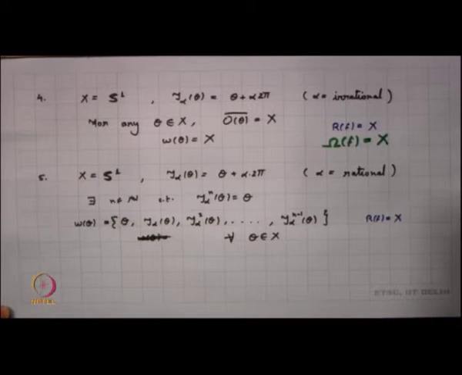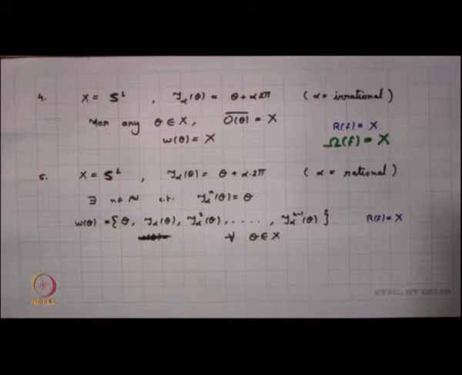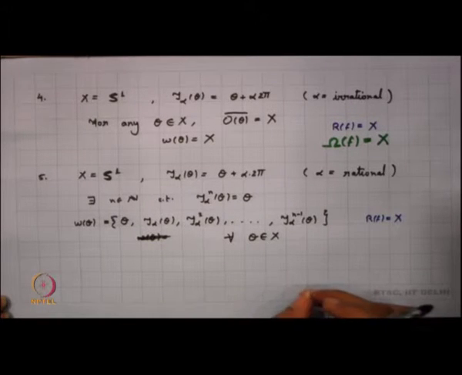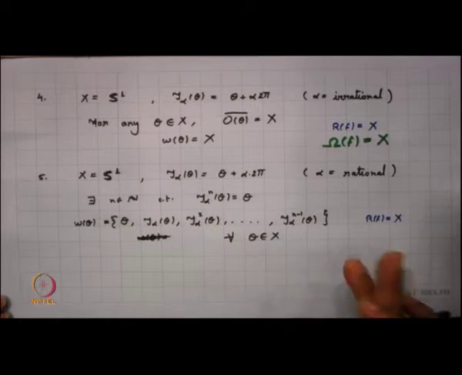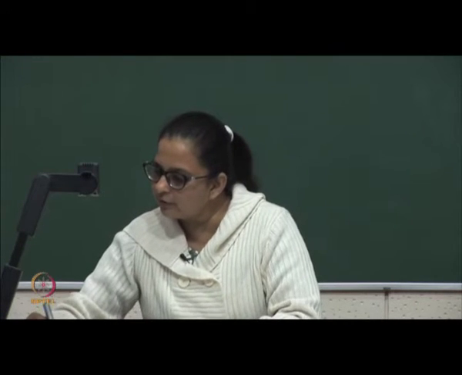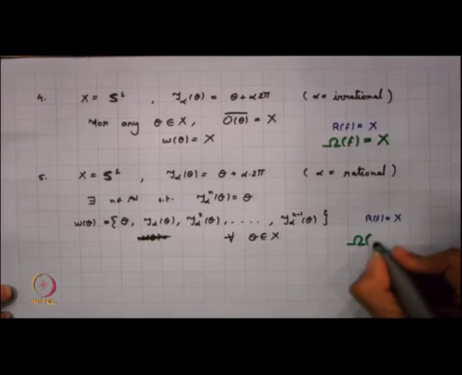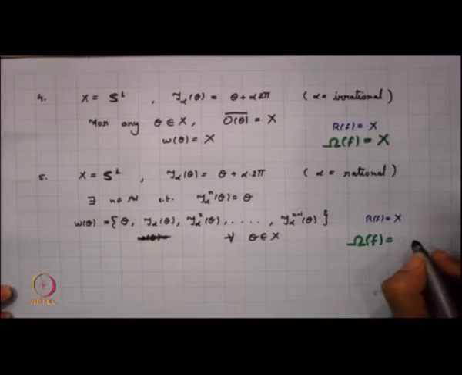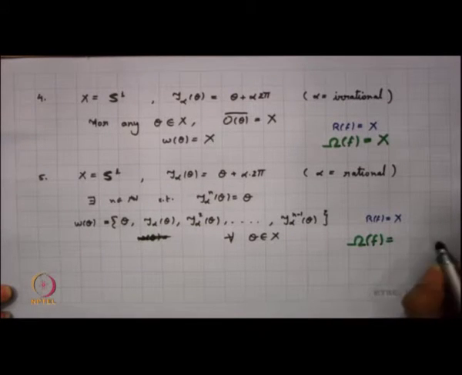And what happens now for a rational rotation? Now, the difference here is in the rational rotation we have every point to be a periodic point of the same period n, right. It is a periodic point of the same period n, and a periodic point is a recurrent point. So, we had that the set of recurrent points is the whole of X. What happens to the non-wandering points here? Will be the whole of X.